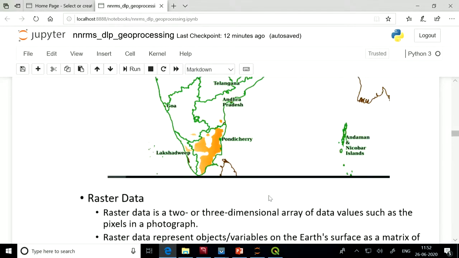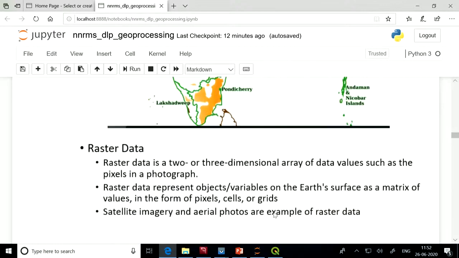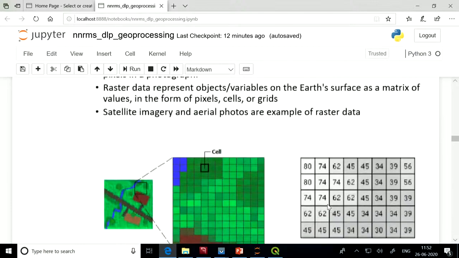This is the introduction to the vector data. Now next comes the raster data. Raster data is a 2 or 3 dimensional array of data values, such as pixels in a photograph. So raster data represents objects or variables on the Earth's surface as a matrix of values. Satellite imagery or aerial photographs are examples of raster data.